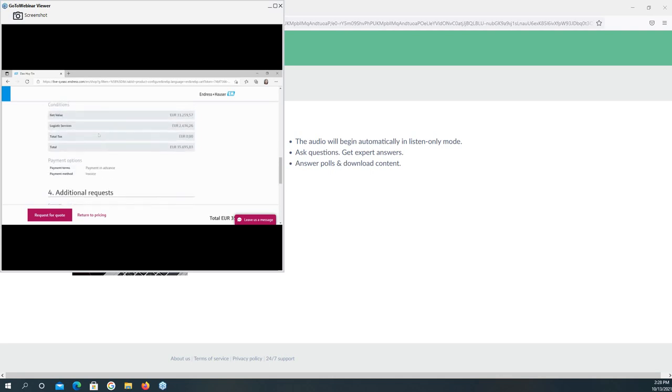Here it shows you the net value of the order with the device and the logistics services, and also the total value of the order. On number 4, additional request, you can comment on what you would like us to support.